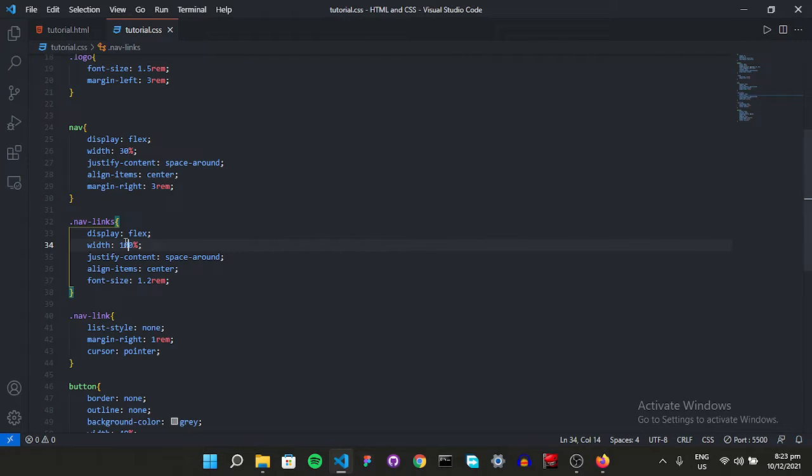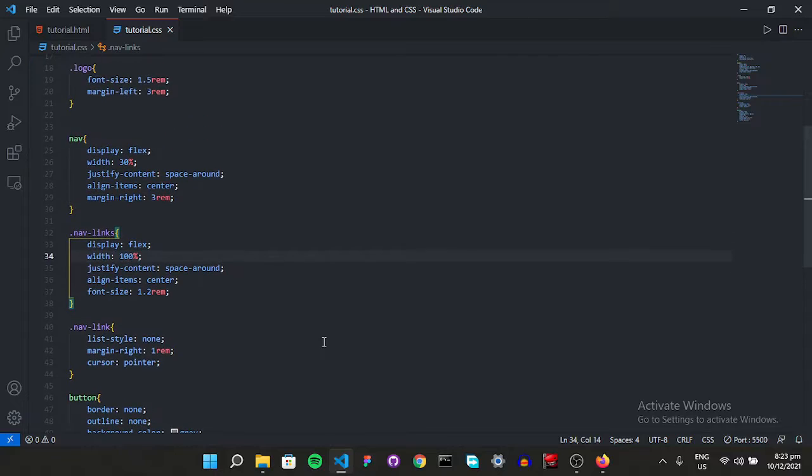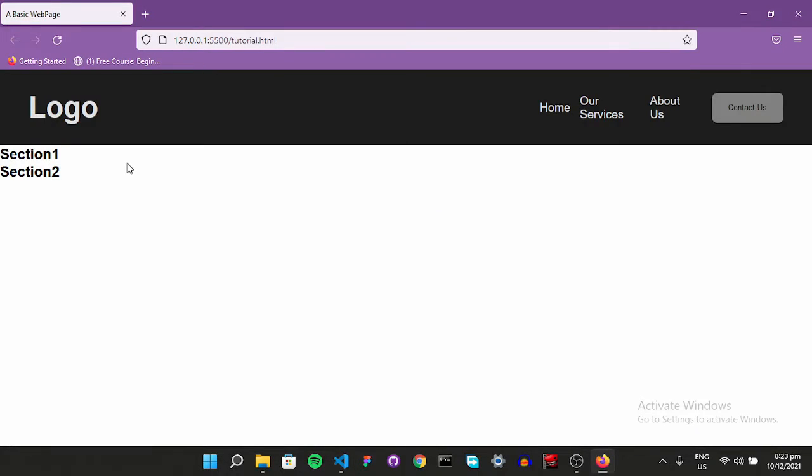I think it's still not working. So what we can do in here is change the width of the nav from 30% to like 50%, so we can have some room. Yeah, that's really better.